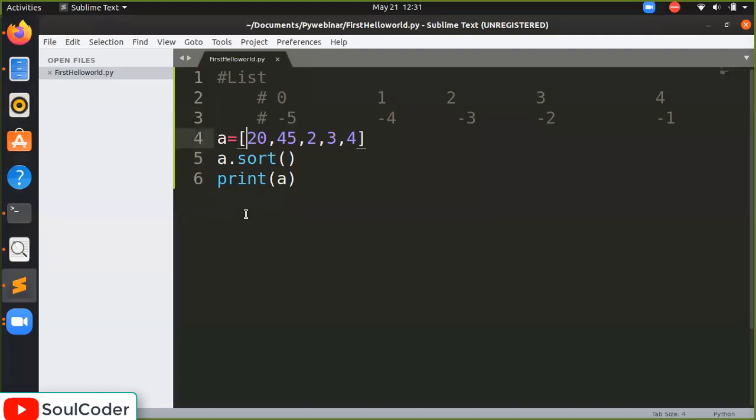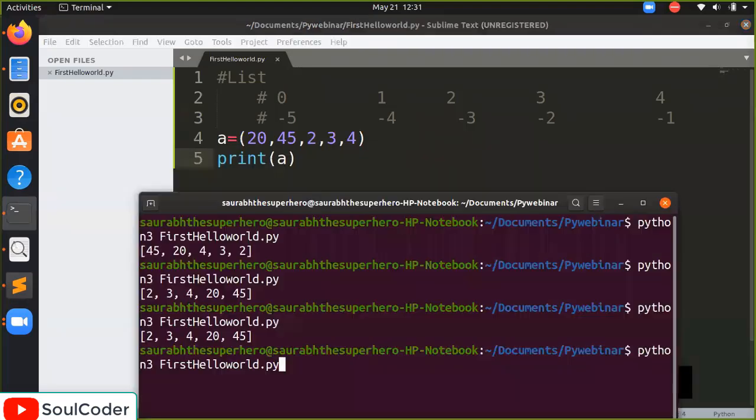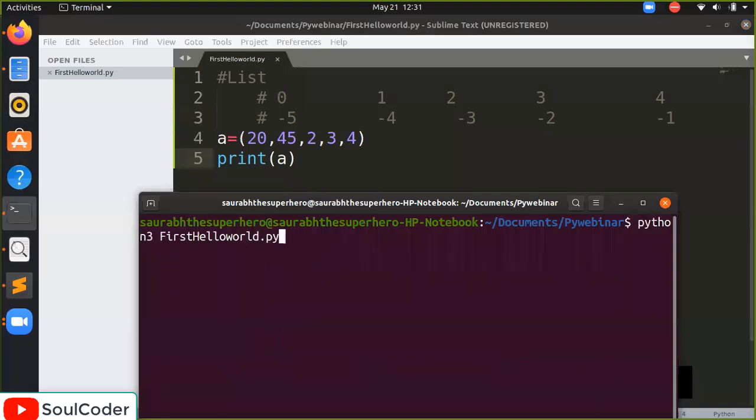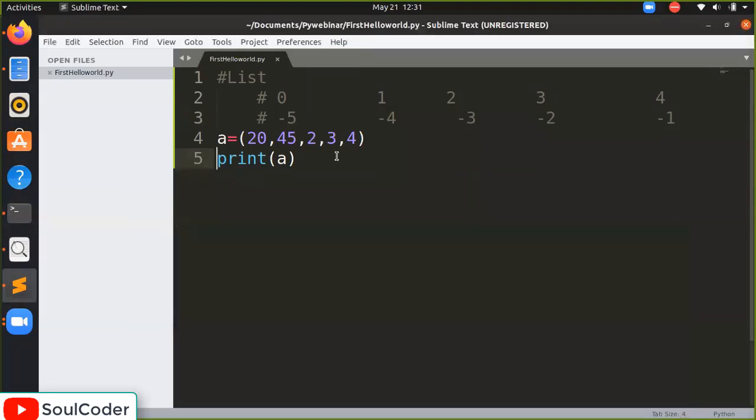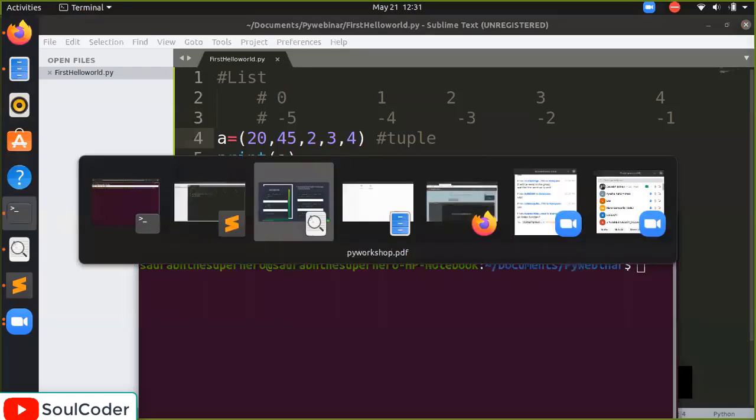If you take the same list, I'm going to add the parentheses here and print the value of L. So whenever you see round brackets, it is a tuple. This is an example of a tuple. It is exactly like a list, but the difference is that it is immutable and the list is mutable. So we'll move to the next.